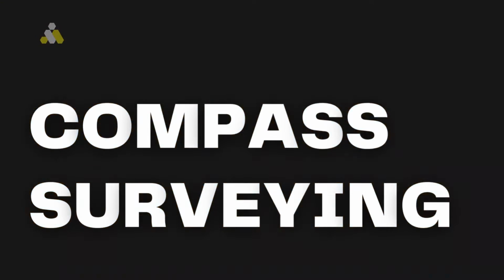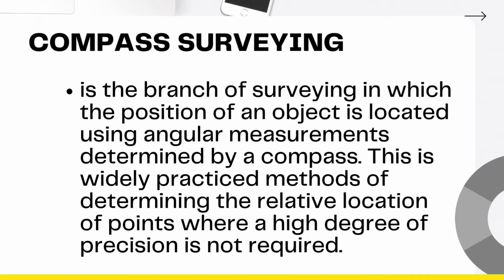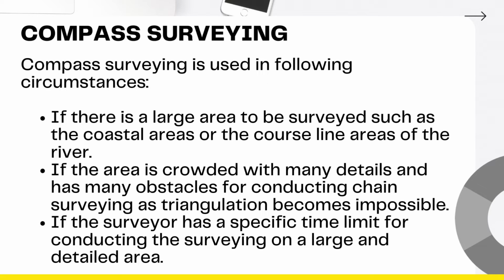Compass surveying is the branch of surveying in which the position of an object is located using angular measurements determined by a compass. This is a widely practiced method of determining the relative location of points where a high degree of precision is not required. Compass surveying is used in the following circumstances. It can be used if there is a large area to be surveyed, such as coastal areas or the coastline areas of the river. It can be used if the area is crowded with many details and has many obstacles for conducting chain surveying, as triangulation becomes impossible.